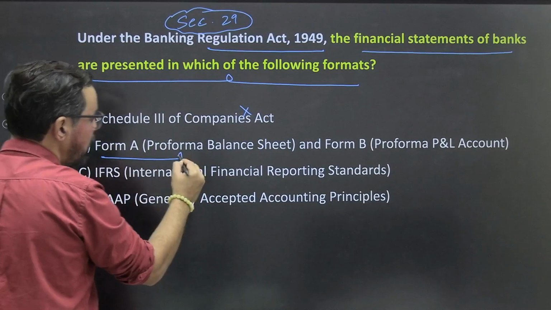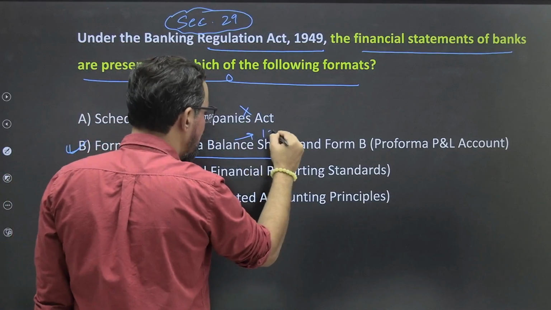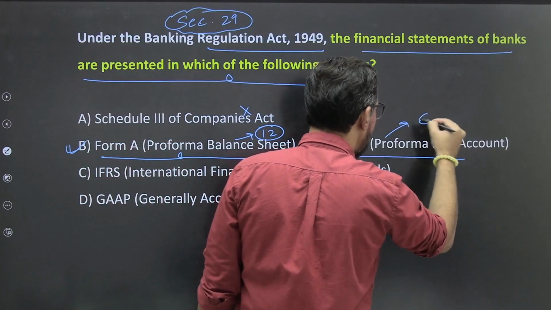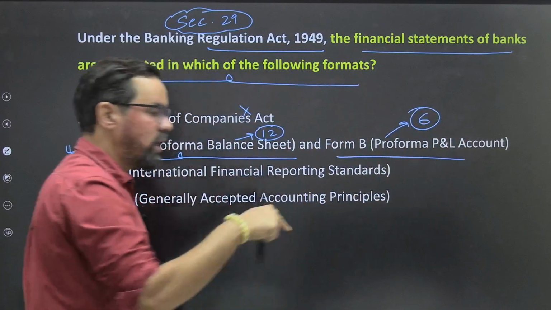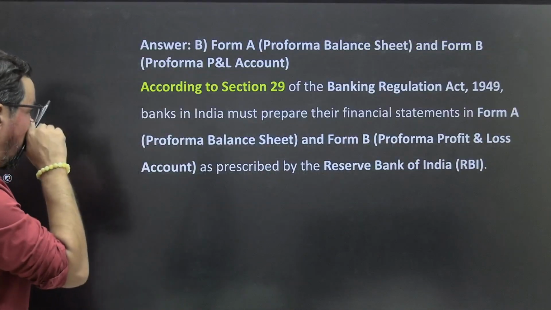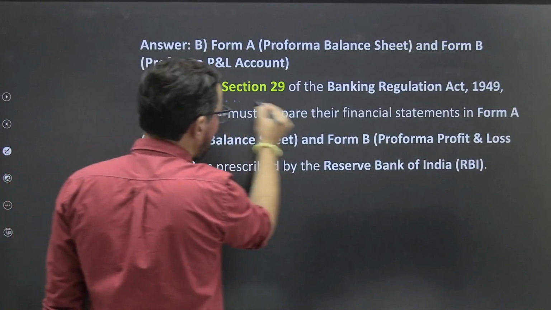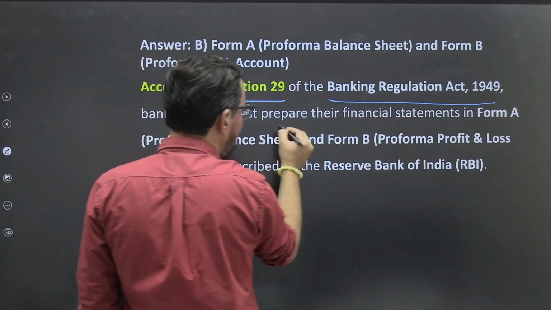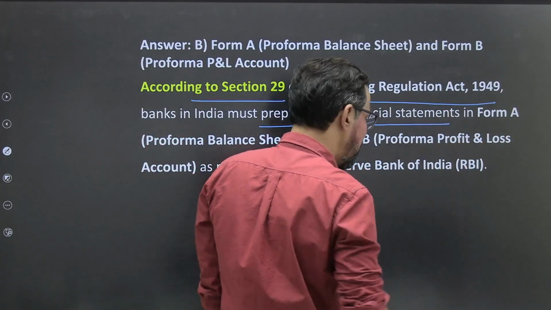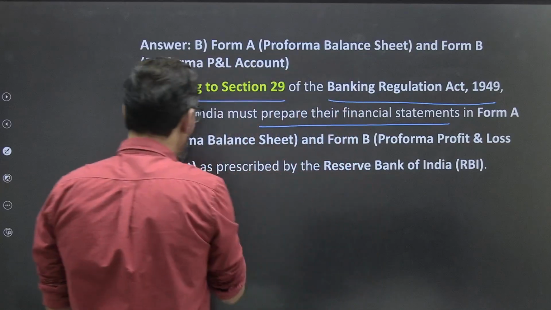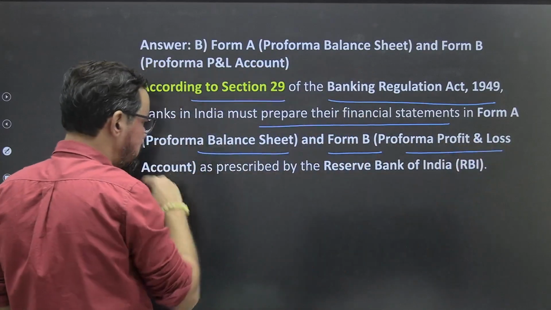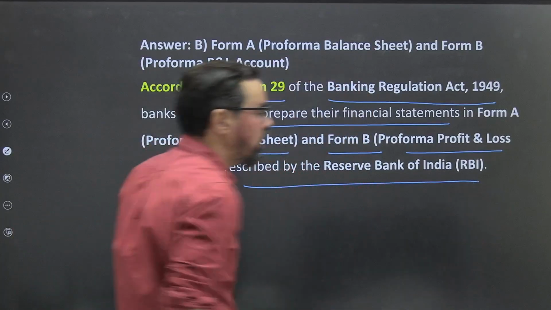Form A, proforma balance sheet, which includes 12 schedules, okay? And Form B, proforma profit and loss account, which includes 6 schedules, including notes to accounts. Okay? So according to section 29 of Banking Regulation Act 1949, banks in India must prepare their financial statements in Form A, balance sheet, and Form B, profit and loss account as prescribed by RBI.